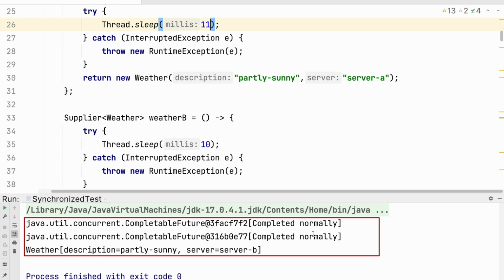Both have completed normally, the first one and the second one, and of course we have got the result from server B, which is still the fastest, but we could see somewhere down the line this rule will be broken. And yes, now we could clearly see both have been completed normally, and we have got the result from server A, which is not the fastest, but it's very close to the faster result.